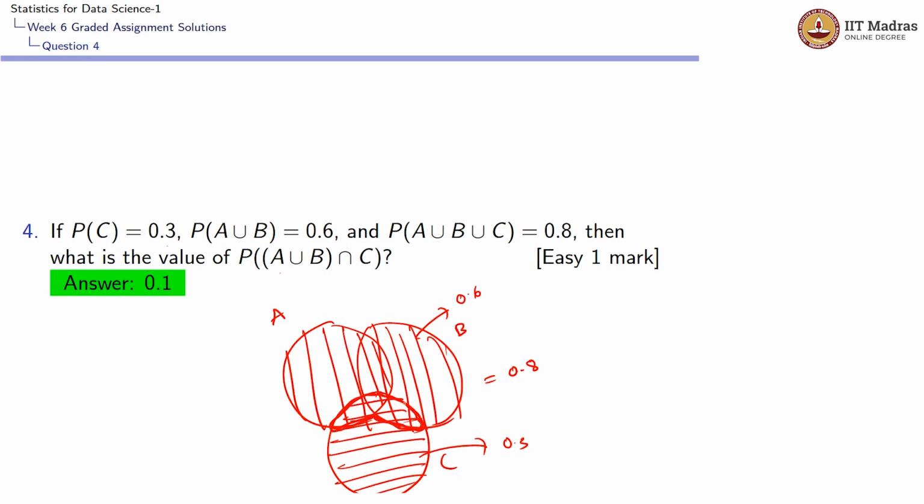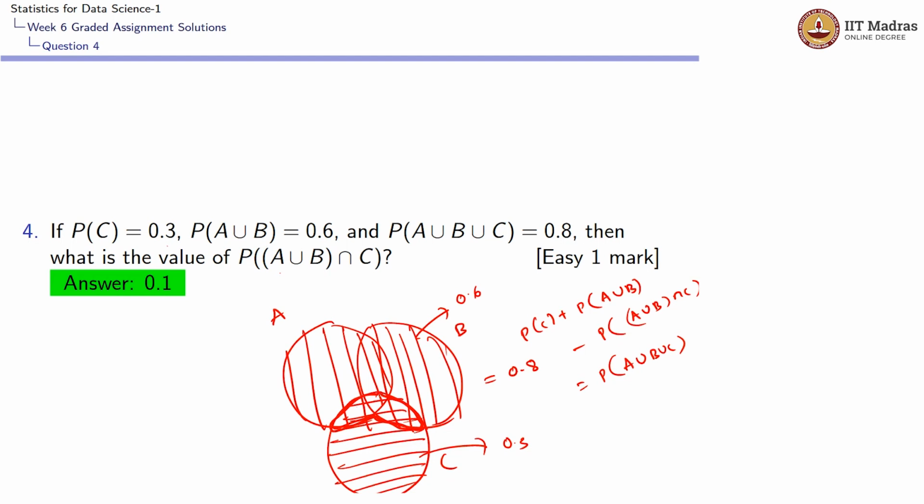To get this particular area, we are adding this area twice. This would be nothing but probability of C plus probability of A union B minus probability of A union B intersection C. This is the probability of A union B union C.